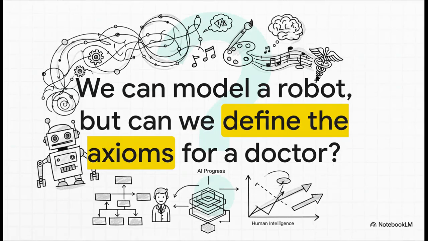So, we've successfully mapped out a blueprint for a self-driving car. But what happens when the jobs get more complicated, more human? How would you even begin to write the PEAS framework for a doctor, or a research scientist, or an artist? What's the performance measure for a great painting? What's the environment for a scientist making a breakthrough? Suddenly, it gets a lot harder. And thinking about that really shows you just how far AI has come and how incredibly far it still has to go.